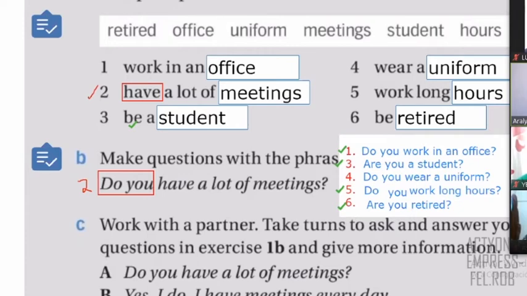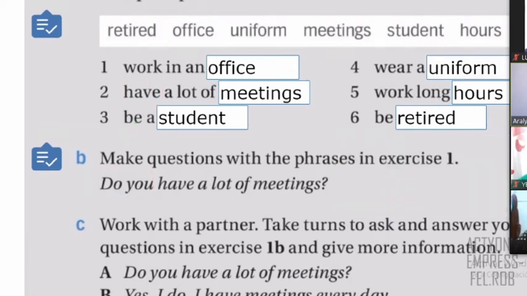So remember, if it's positive and my question is with do, you say, yes, I do. Or if it's negative, you say, no, I don't. Or in the case of the question with are you a student? You can say, yes, I am, or no, I'm not. And that's it, right? Okay, class, thank you for all your participation. So we can continue with the next section.